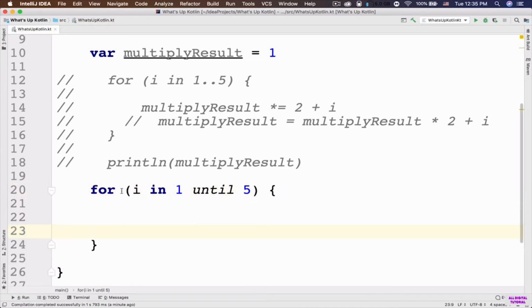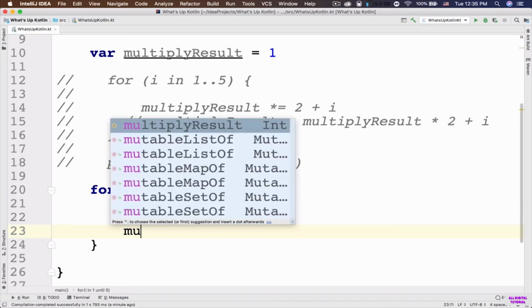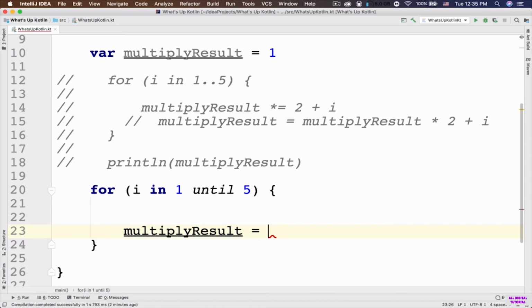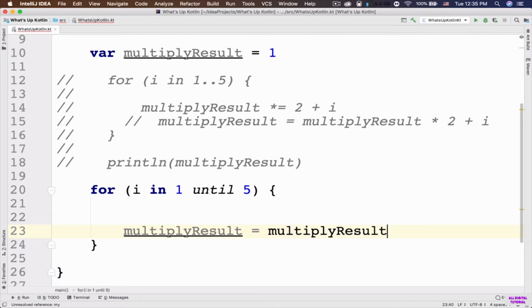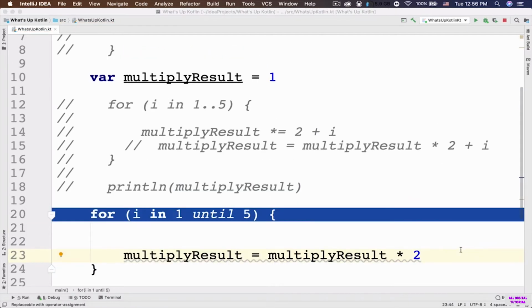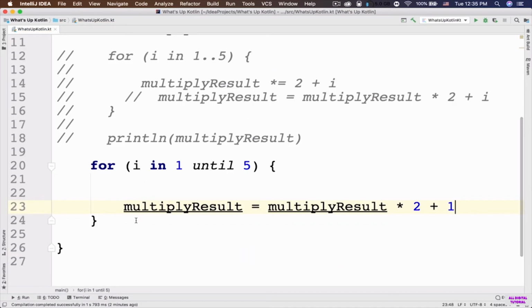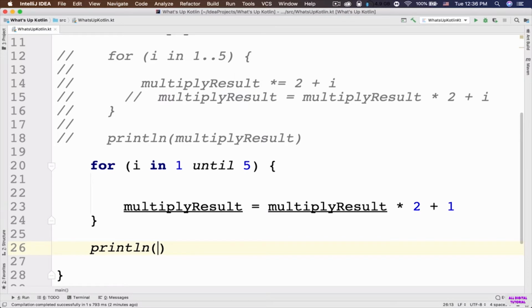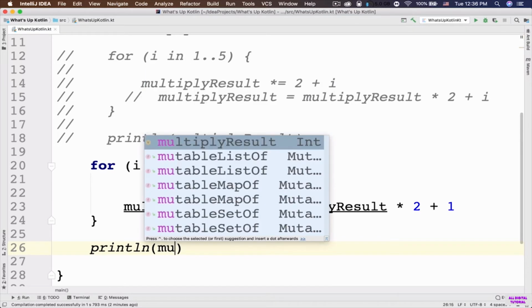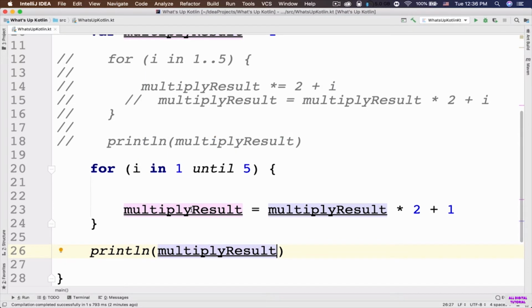Inside the for loop, I'm going to say multiply result, assignment operator, multiply result multiplied by 2 plus 1. After this for loop, I'm going to output this value to the console. So it is going to be multiply result.